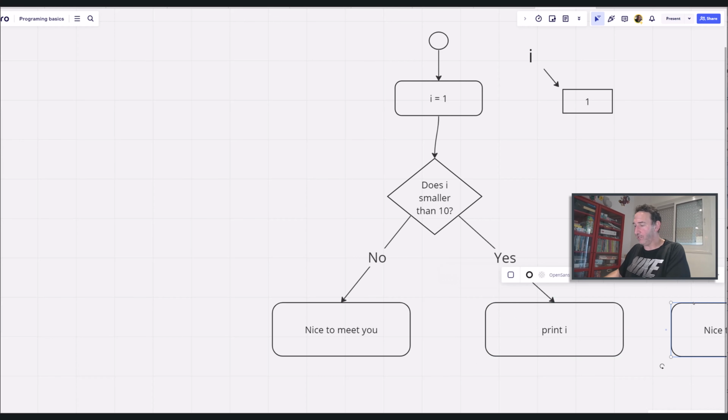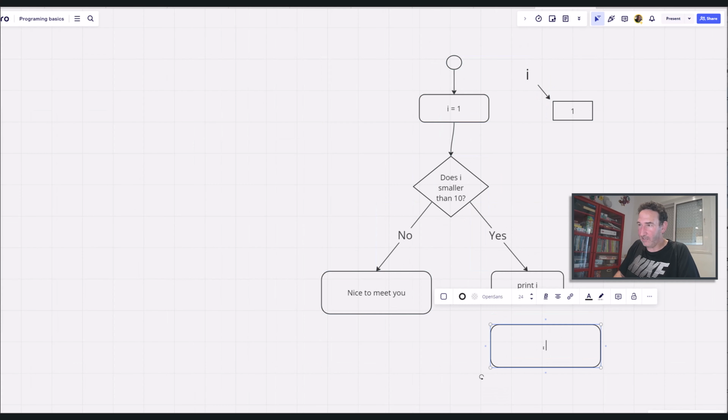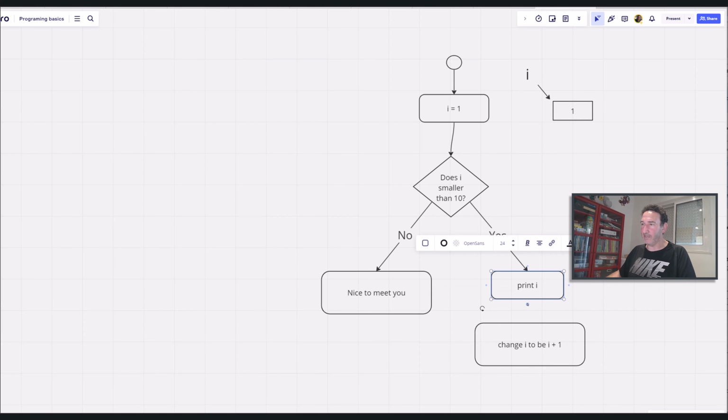Now I want to continue, right? So after printing I, I'll do something like this. So we have print I, and then change I to be I plus 1. Okay, so if I was 1 here, then it will turn to 2. Now we want to continue and print the number, so we'll just go from here and go back to the question.